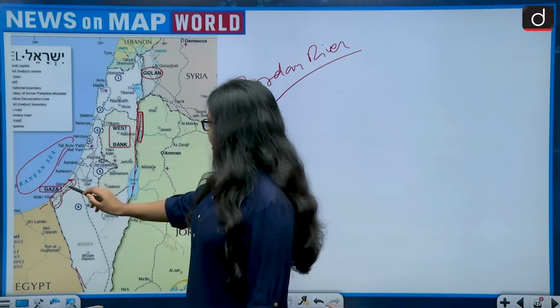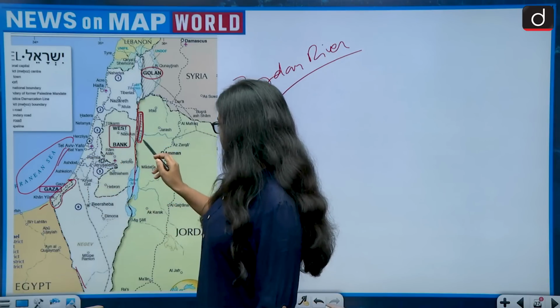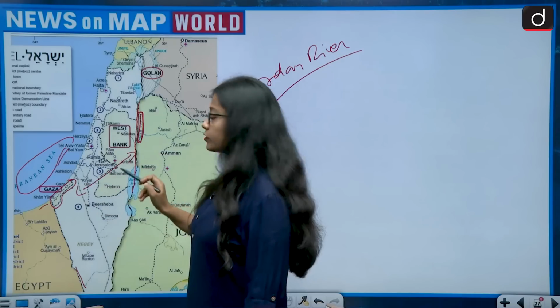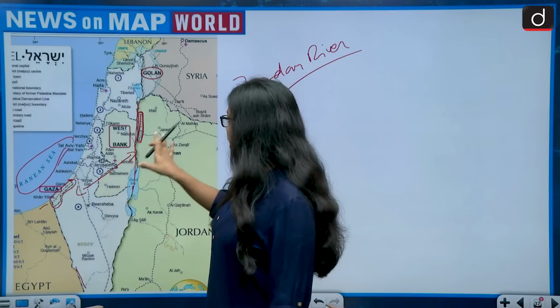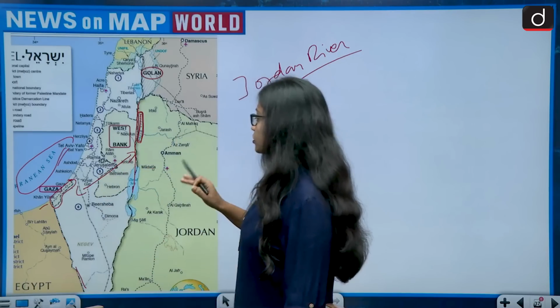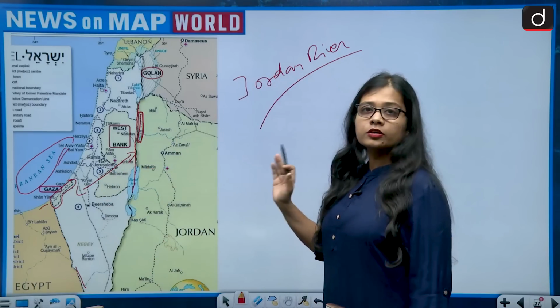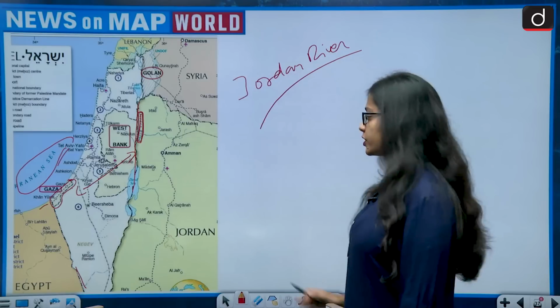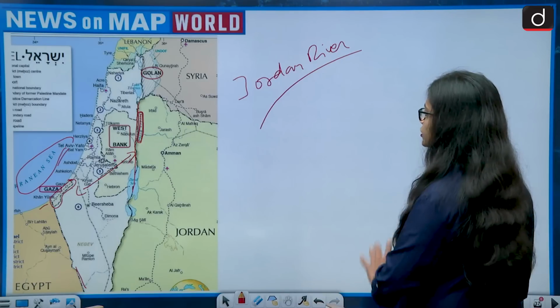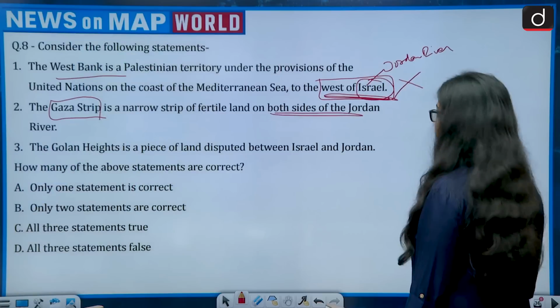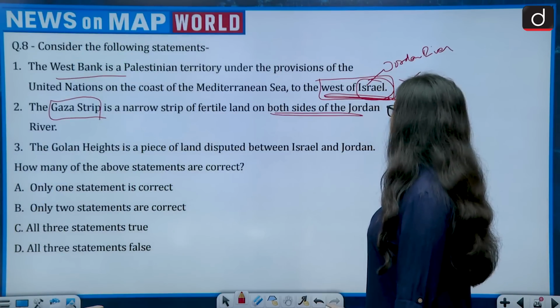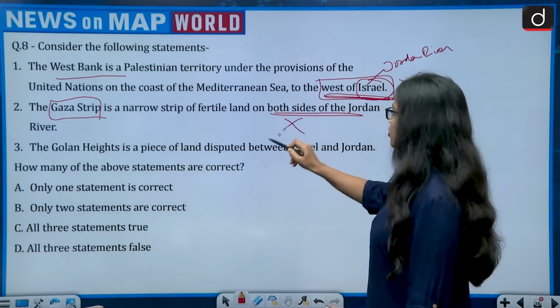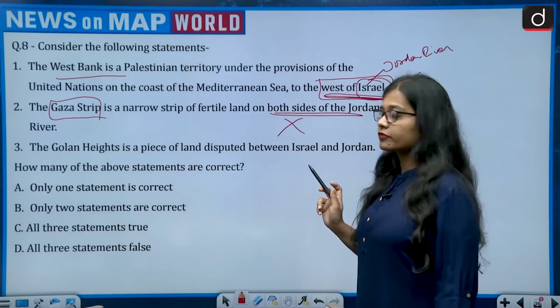If we see the Gaza Strip and the Jordan River, they are not in contact with each other. They are lying very far from each other. So the Gaza Strip does not share the Jordan River on both its sides. It is the West Bank. Then, the Gaza Strip is a narrow strip of fertile land on both sides of the Jordan River. This becomes wrong. Not on both sides of the Jordan River.